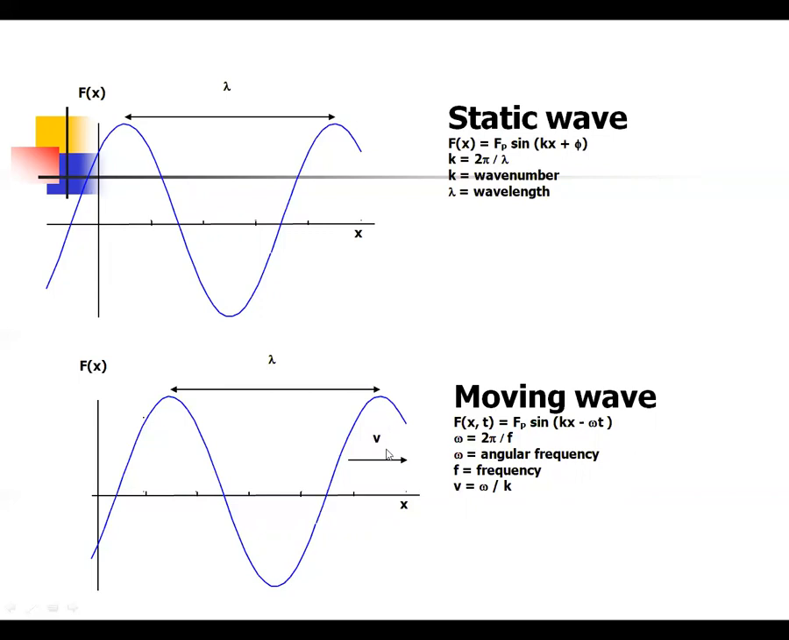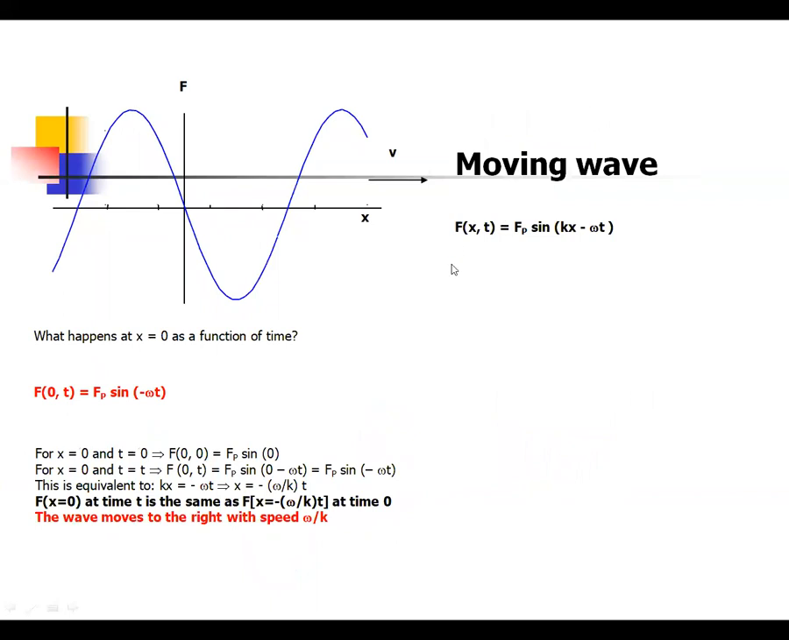The velocity changes with the angular frequency, and v equal to omega by k. This is a similar equation for the static and the moving wave. Now in a moving wave, what happens when x equal to 0? The equation f of x comma t equal to f_p sine of kx minus omega t, so the kx term becomes 0. So f of 0 comma t is equal to f_p sine of minus omega t.